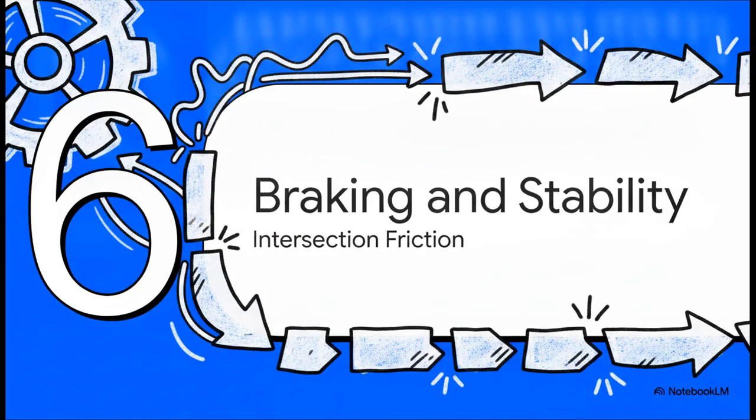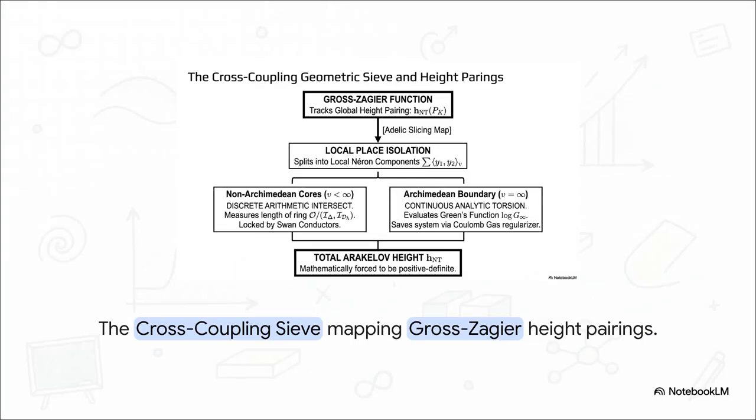Finally, Section 6: Geometric Breaking and Stability. Bringing it all together to look at macroscopic stability, we have the Gross-Zagier height pairing. This mapping acts as an absolute geometric sieve. It takes the global height ledger, the total Arakelov height, and maps it directly onto the sum of our discrete, non-Archimedean arithmetic intersections and our continuous Archimedean analytic torsion. The beautiful part is that the total Arakelov height is mathematically forced to be positive definite here, meaning it acts as the ultimate, unshakable anchor for the system.